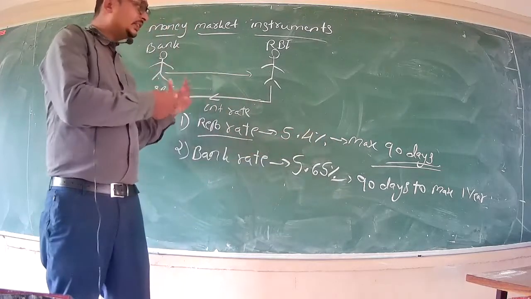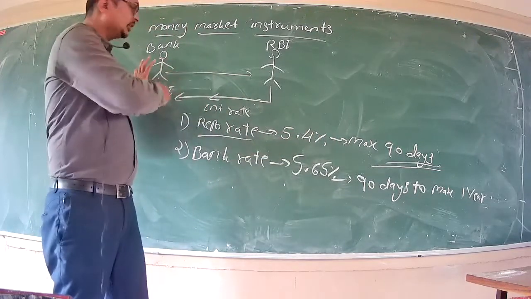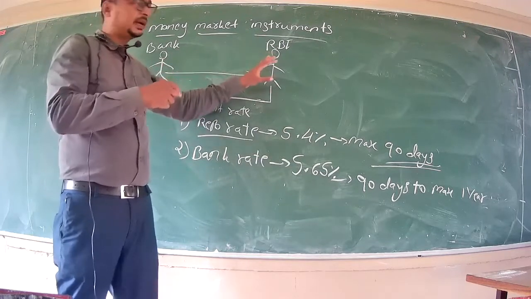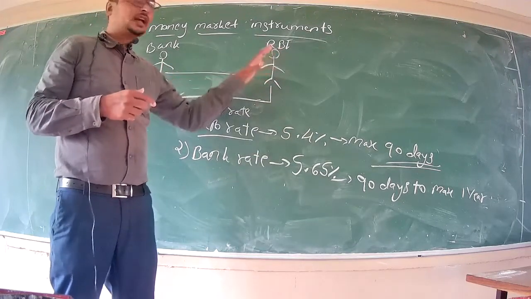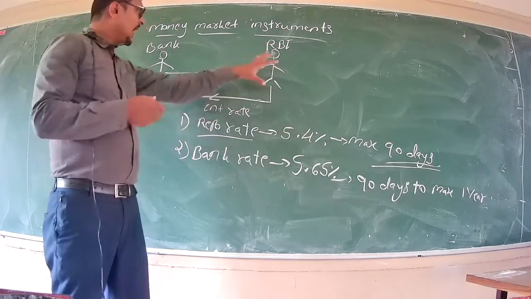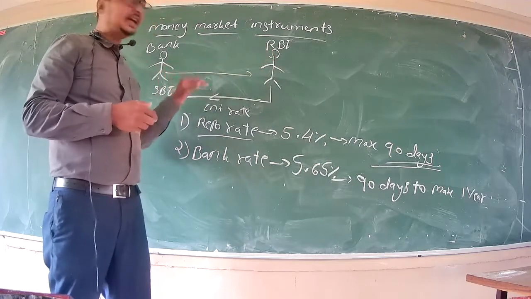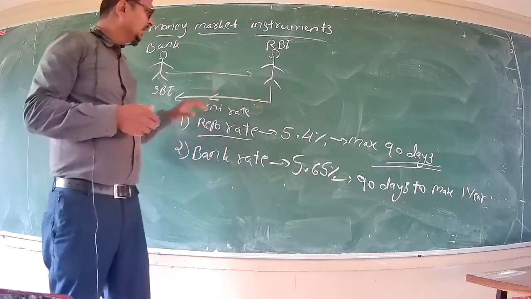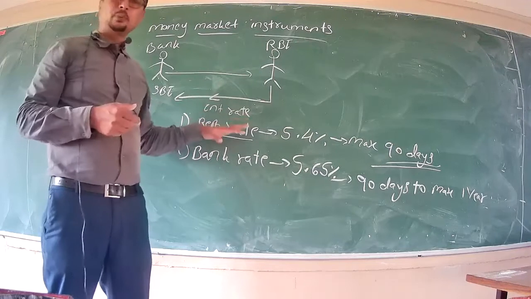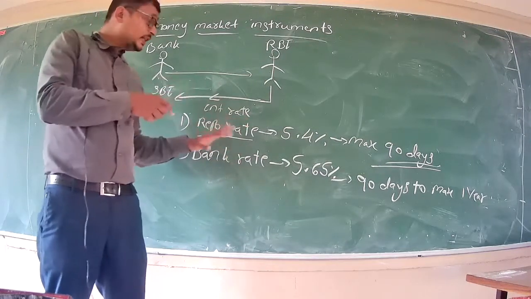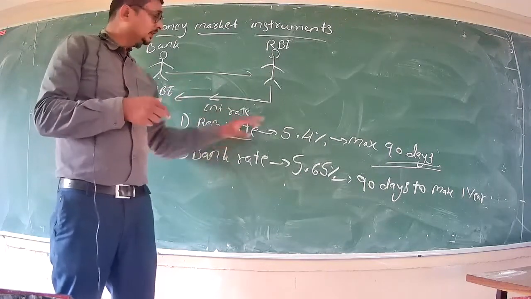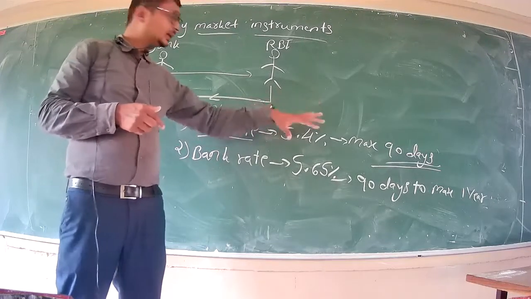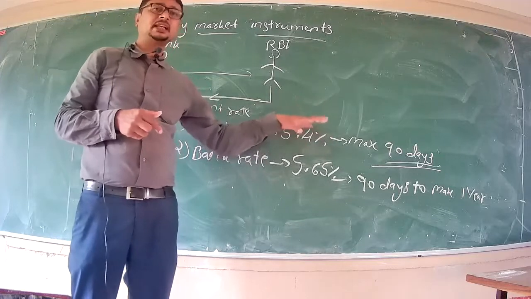See, we started this class with the SBI needing money for its banking business. So it goes to RBI, that is the father of banks, for asking money. And RBI lends a loan to SBI and charges a certain rate of interest. That rate is defined as repo rate and bank rate. And the only difference between these two is the maximum days within which the loan is repaid and the entire transaction takes place, right?